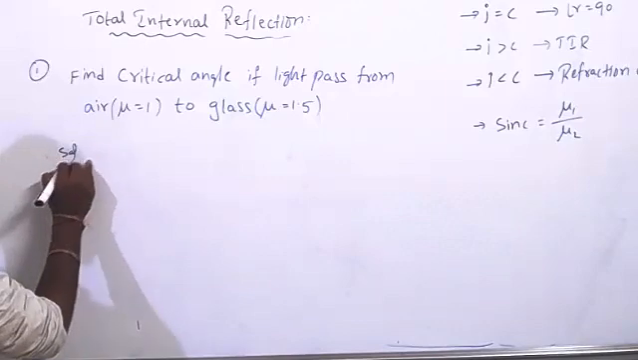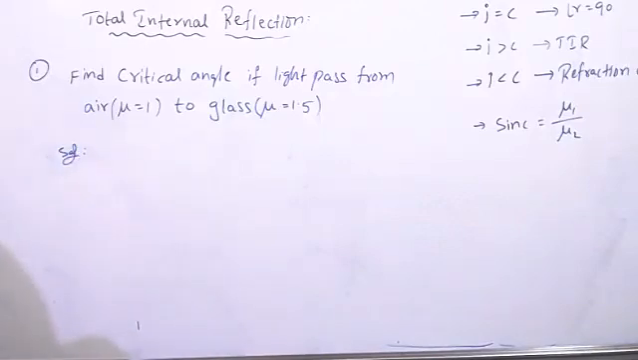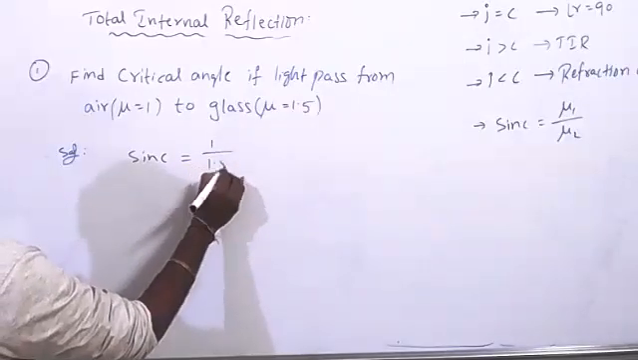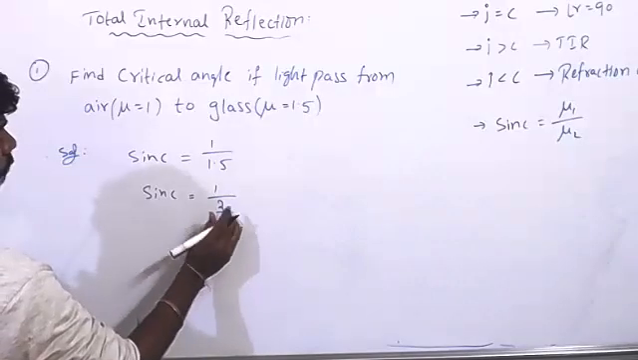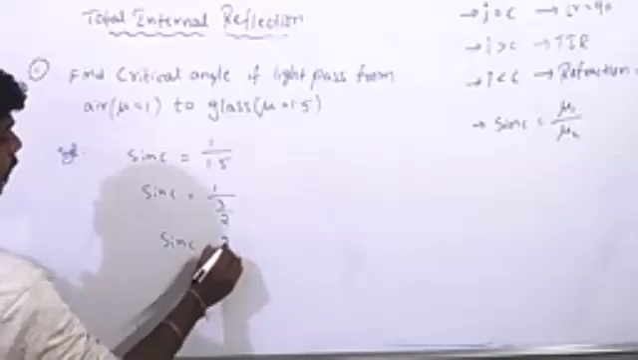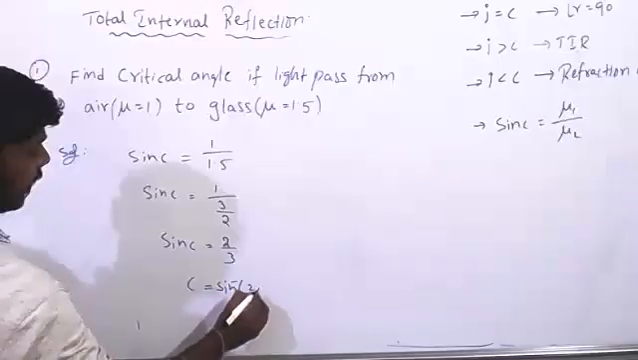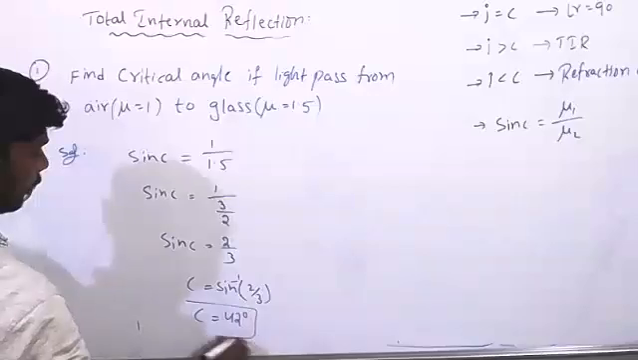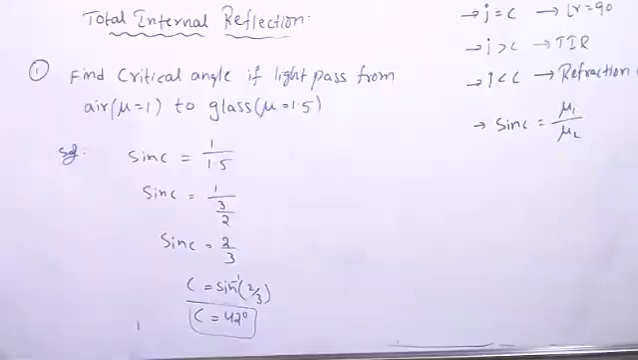Risha, what we have to do? Sir, refractive index of rarer medium upon refractive index of denser medium. So 1 by 1.5, right? Yes, sir. So sin C equal to 1 by 3 by 2. Sorry, 3 by 2. So sin C equal to 2 by 3. So C equal to sin inverse 2 by 3. So sin inverse 2 by 3 equal to 42 degrees. Keep in mind, critical angle equal to 42 degrees. Am I clear now? Yes, sir.